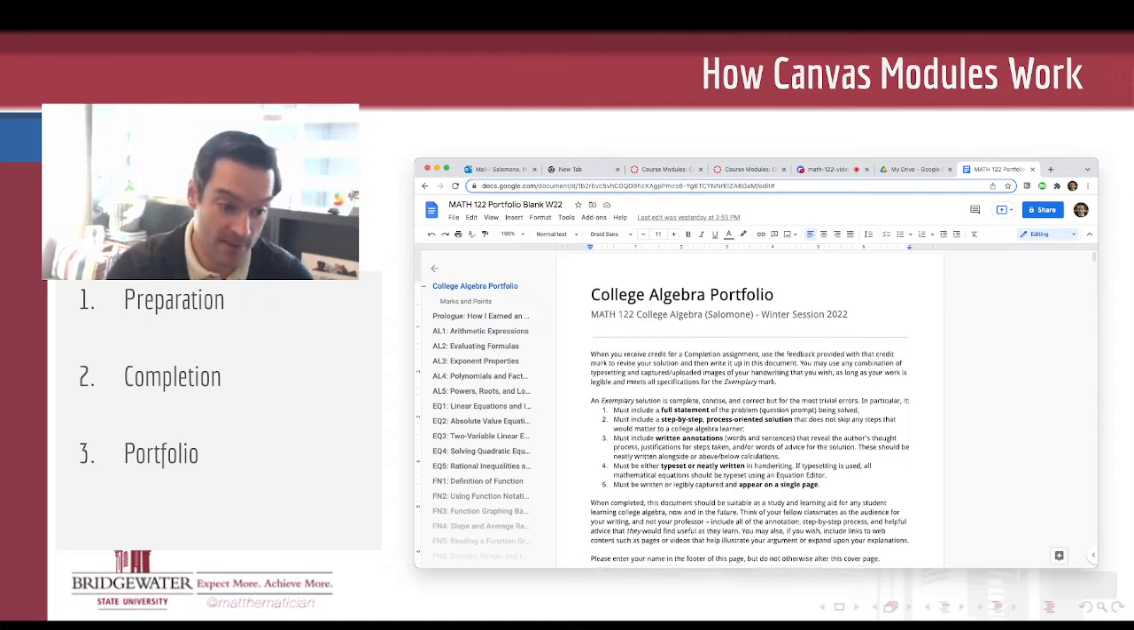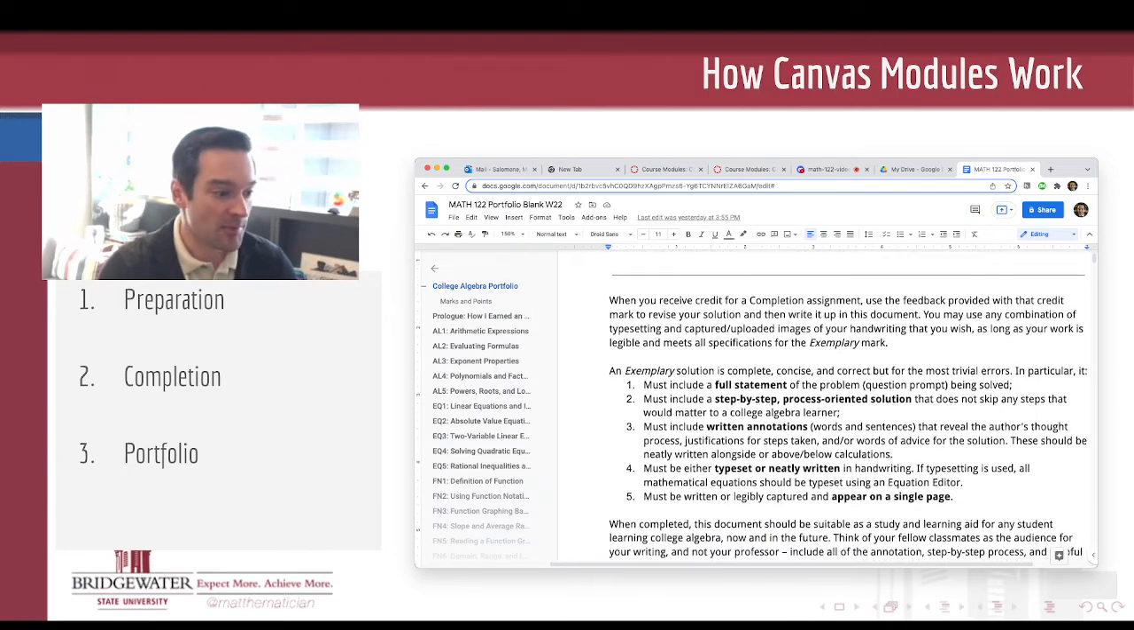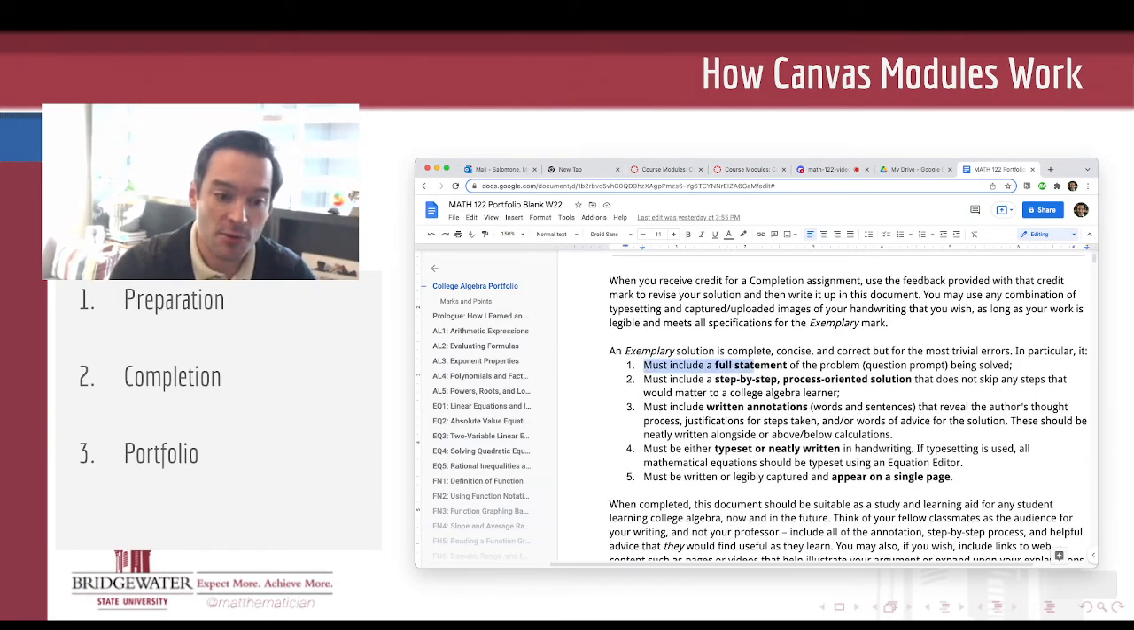And what that means for me is that an exemplary solution, let me zoom in on this so you can read it a little bit better. An exemplary solution is one that, first of all, includes a full statement of the problem, not just your responses to it, but also write out the full problem that's in there. It needs to include a full step-by-step and process-oriented solution without skipping any steps. And the rubric for that is, don't skip any steps that would confuse one of your classmates, somebody who's currently learning college algebra. Don't skip any steps that they might need to have there in that process.